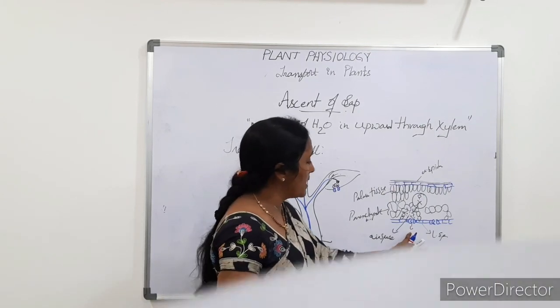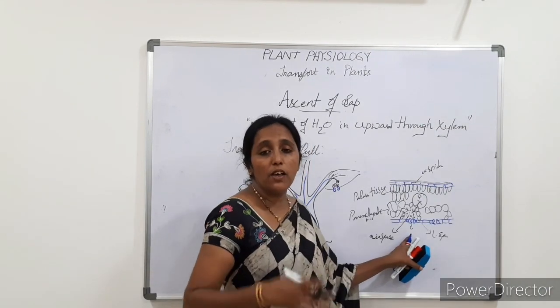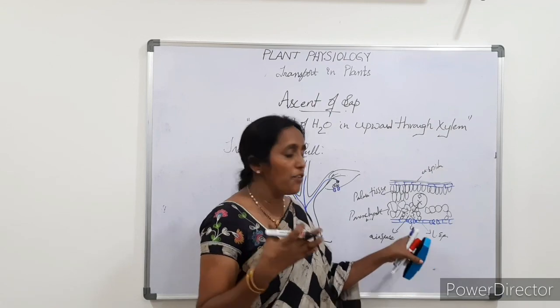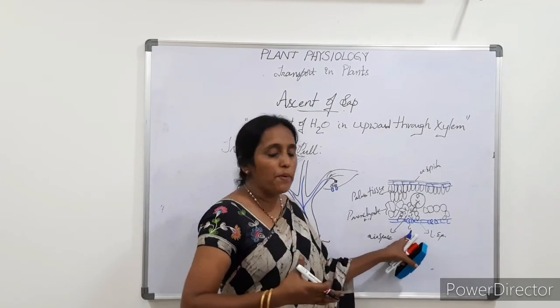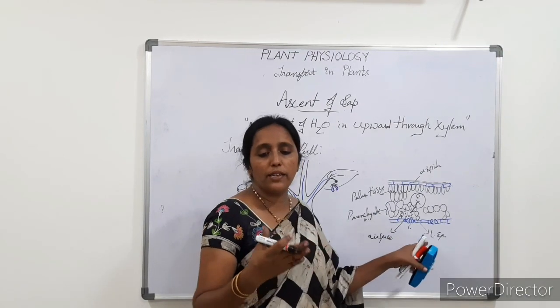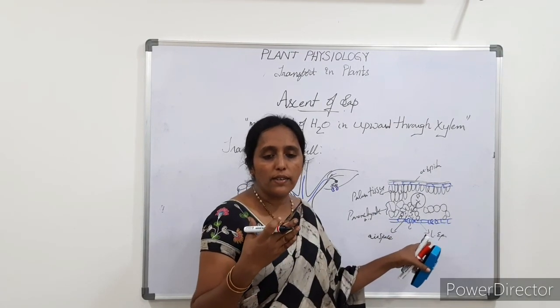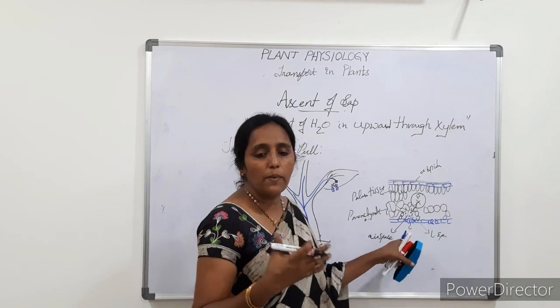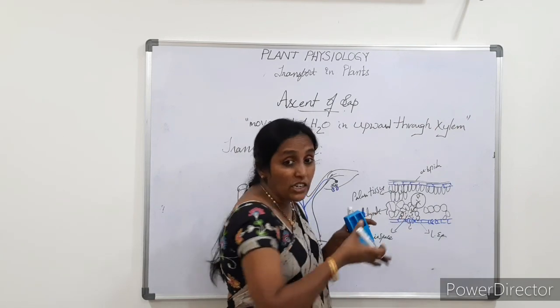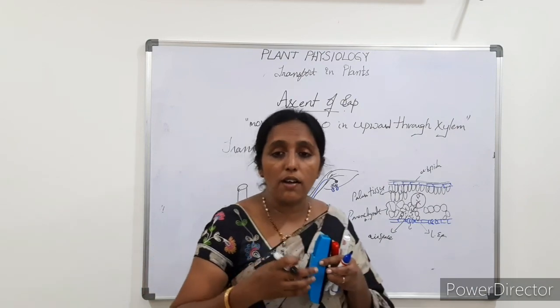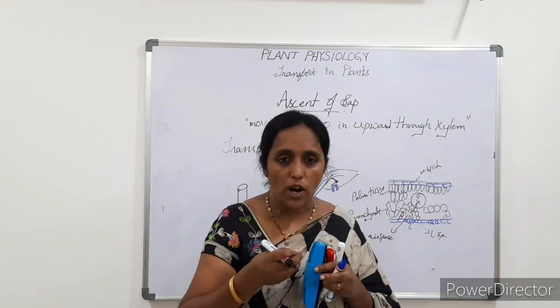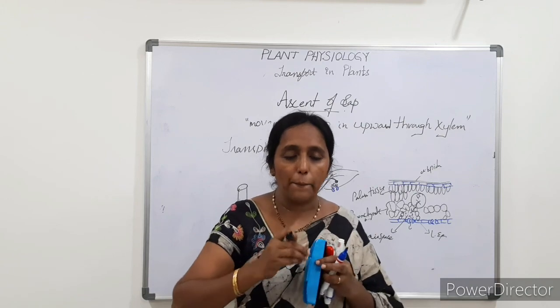This is what we call transpiration. That means when water vapor comes out from the stomata, this continuous evaporation through xylem creates some suction or a pull. Suppose we take a straw, when we drink water in a glass, what happens?